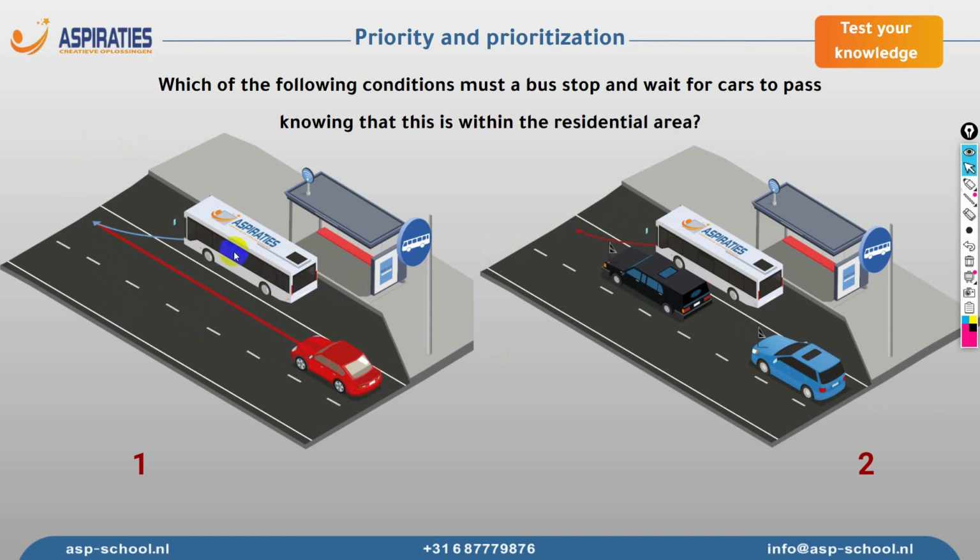So we may leave the bus stop, no problem. However, here we want to leave the bus stop and we notice that there is a funeral procession going on and the first vehicle already passed. So in this scenario, we have to wait for all the vehicles to pass, then we may leave our bus stop. We have to check, of course, for the funeral flag.